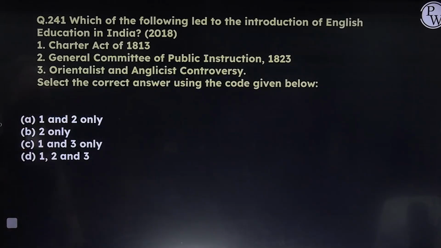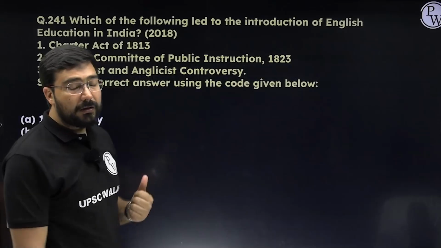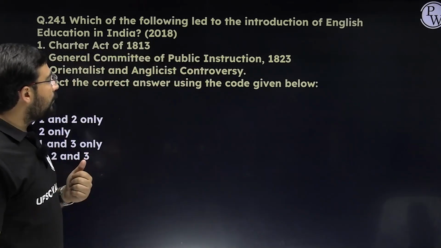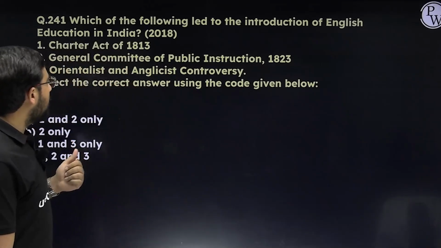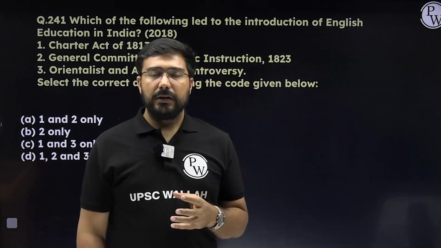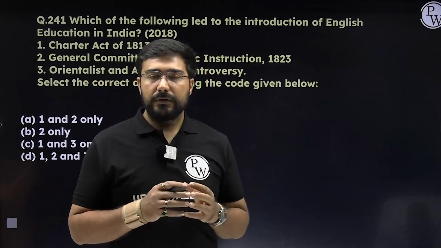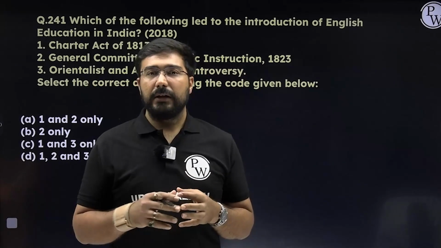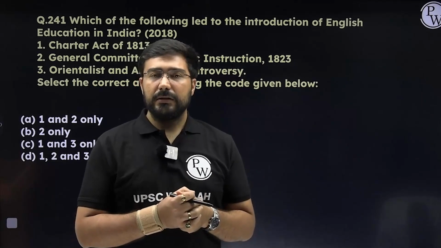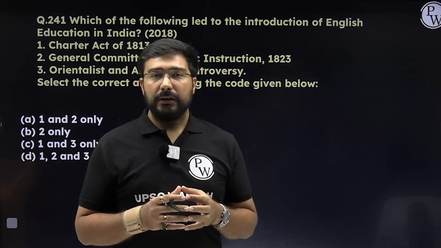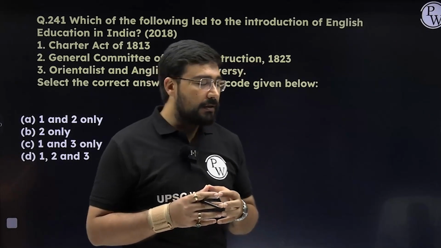Next, introduction of English education in India is linked to which of the following? Charter Act of 1813, yes, 1 lakh rupees was given for that purpose, promotion of learning. General Committee of Public Instruction, that is also correct. And third, Anglicist Orientalist controversy. This was the division of this committee which was formed in 1823 into two parts. Orientalists wanted the promotion of Indian subjects in vernacular languages, while the Anglicists wanted the English language, and that too the study of Western sciences. So this is the division.